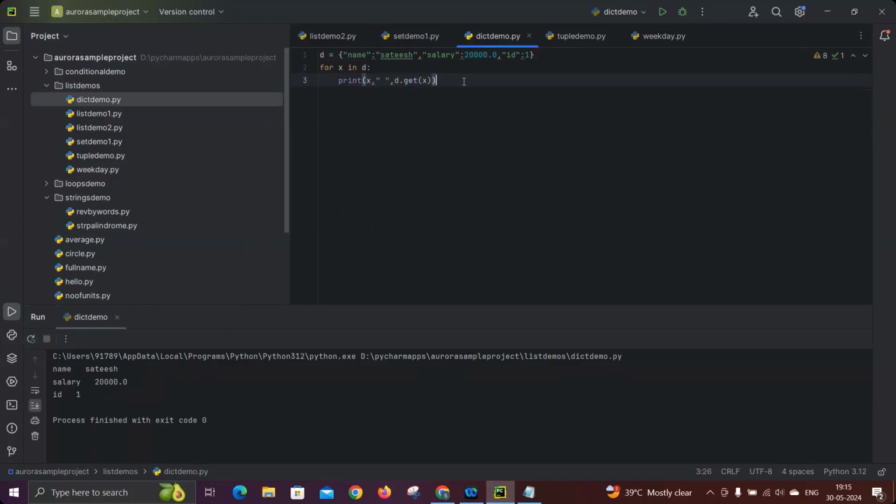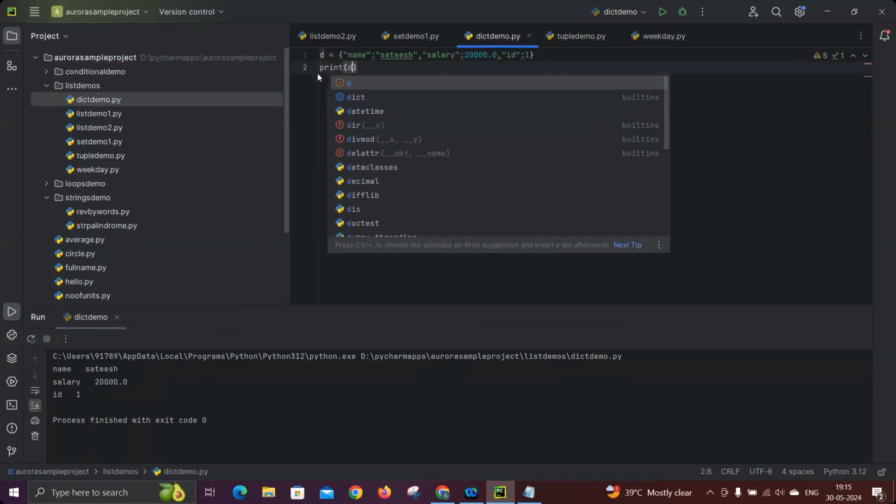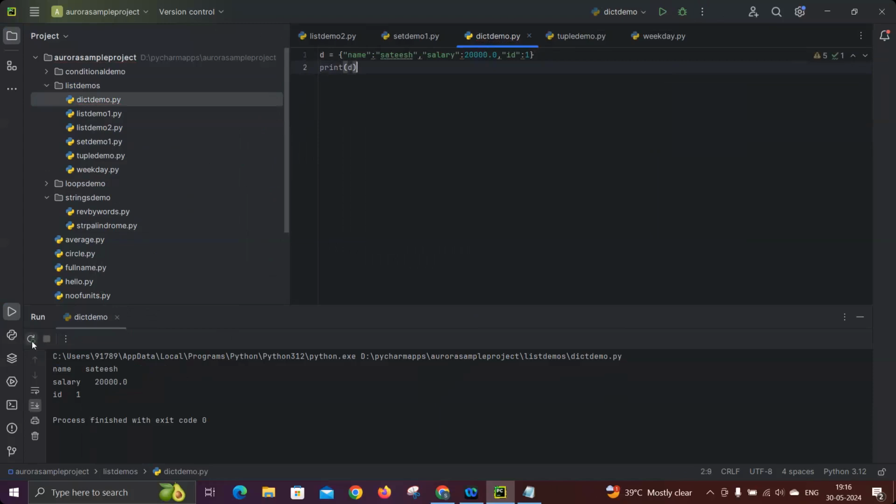And if you want to update the dictionary, for that we don't have any insert or add methods, we have only update. If you want to insert one value or multiple values, we have only one option called update. How to do it, I'm telling now. So print D, I'm printing the D value. See, this is the ID. Now I told you one more thing, right? If I'm giving a duplicate, what happens? See, ID I'm giving two times, but the second time I'm giving 10. Now what happens? While I'm printing, you will get only ID 10. See, there is no ID 1 anymore.